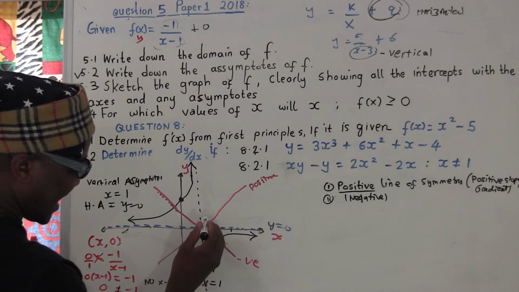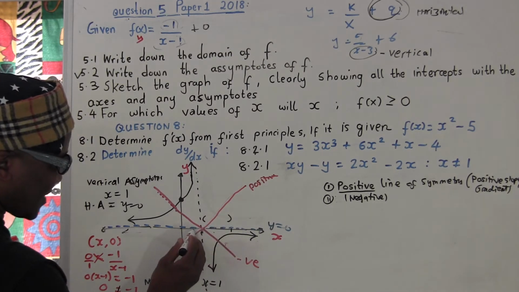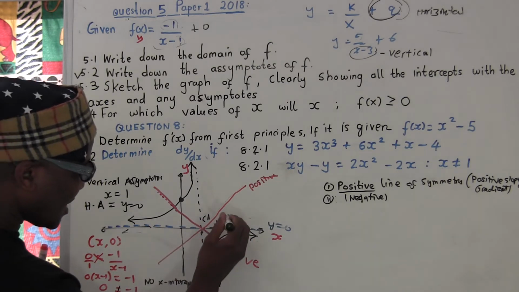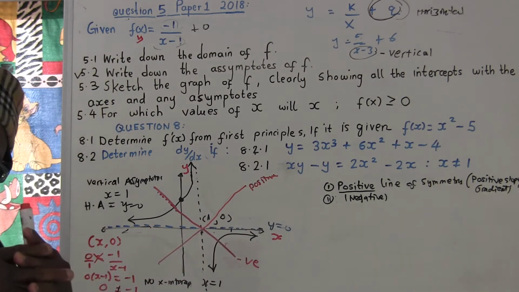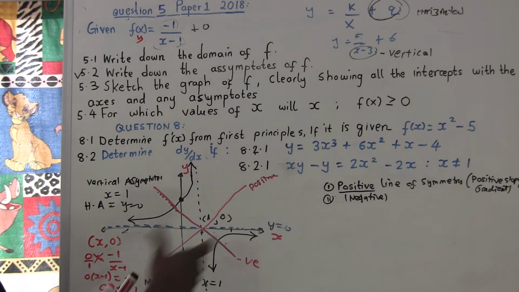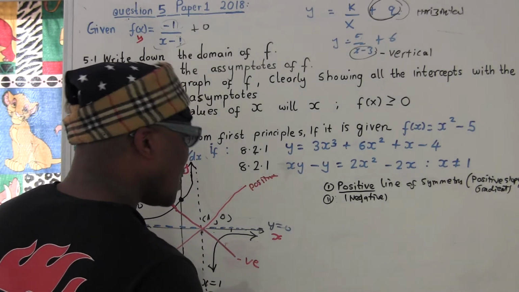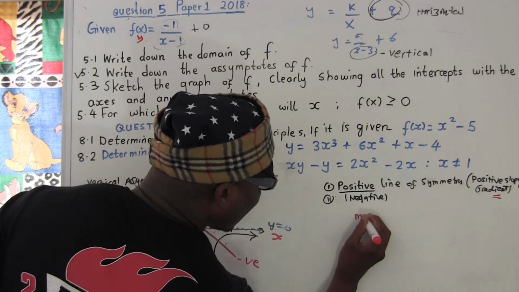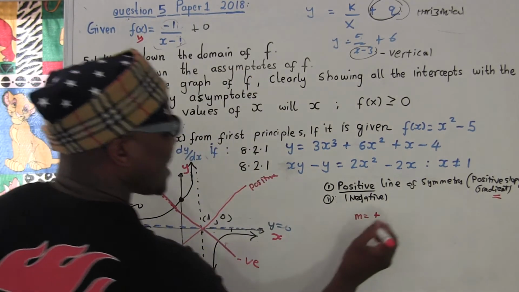So your asymptotes intersect at this point here. What's the value of x here? The value of x equals 1 and the value of y equals 0, where the asymptotes meet. You know what I'm saying? Now let's start with the positive line of symmetry. Whenever they say positive line of symmetry, it means your gradient is positive. So my gradient equals positive 1.